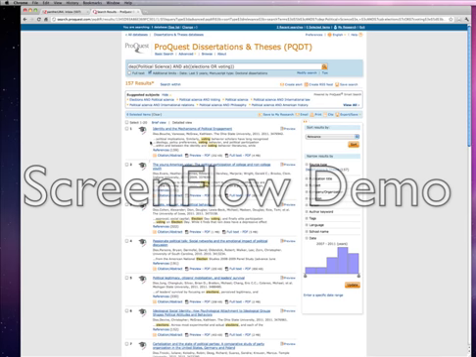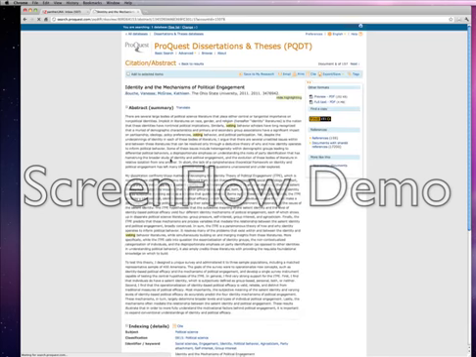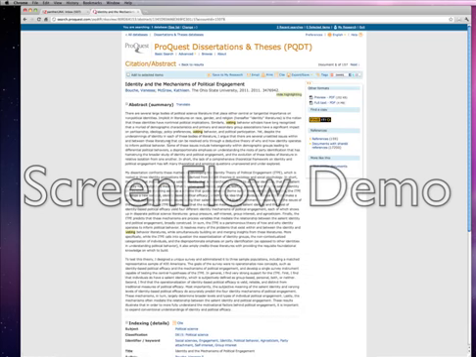Let's start here. We have a dissertation by, looks like Vanessa Bush from Ohio State University, a recently completed dissertation. The title is Identity and the Mechanisms of Political Engagement. Click on Citation and Abstract, and we get exactly that. A fairly long description of what the dissertation is about. Skimming through here, we can start to get a sense of what identity politics refers to: race, gender, religion.